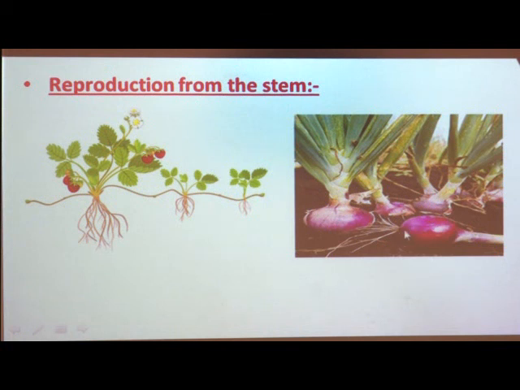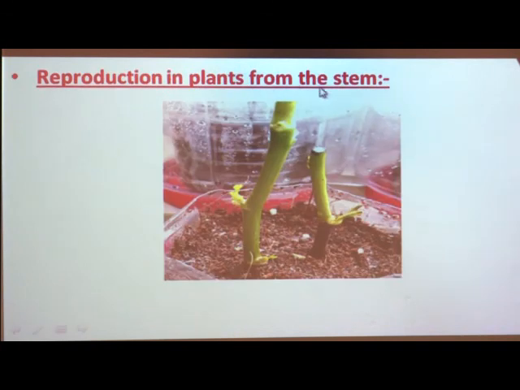Here in this picture you can see the bulb of onion and roots. This is the bulb, and an onion plant can be grown from that bulb. Then reproduction in plants from the stem. Here also you can see the stem of rose, the buds on that stem, and new plants can be grown from this stem. So what are the methods? There are three methods: either through buds or eyes, the second one is through stem cutting, and the third one is by using runners.